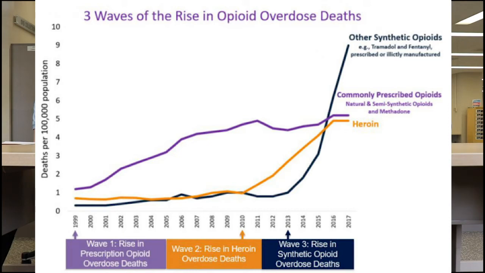Heroin is an illegal opioid often used as a street substitute for addictions derived from medically prescribed opioids. The third wave began in 2013 with significant increases in overdose deaths involving synthetic opioids, particularly those involving illicitly manufactured fentanyl, or IMF. The IMF market continues to change, and IMF can be found in combination with heroin, counterfeit pills, and cocaine.